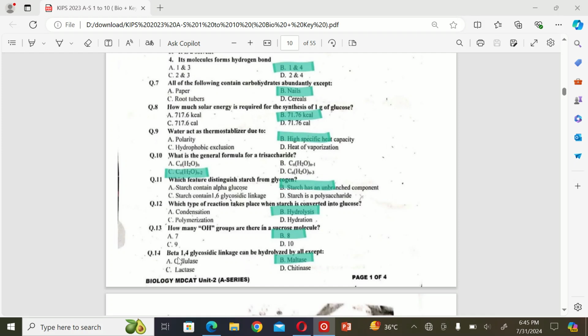The next MCQ is: beta-1,4 glycosidic linkage can be hydrolyzed by all except A. Cellulase, B. Maltase, C. Lactase, and D. Chitinase. So the correct option is B.